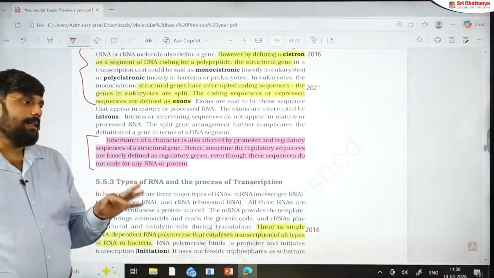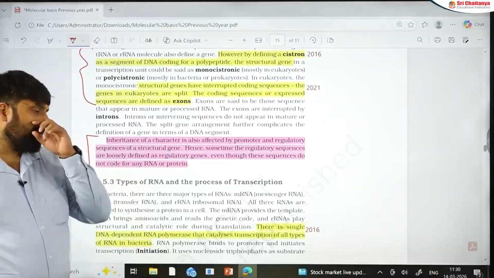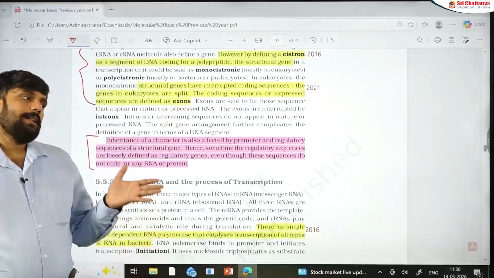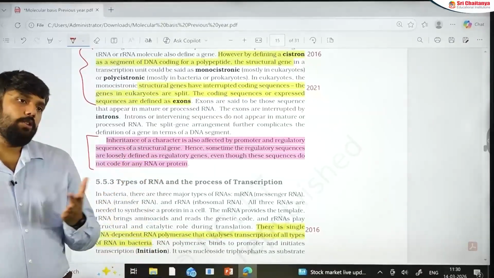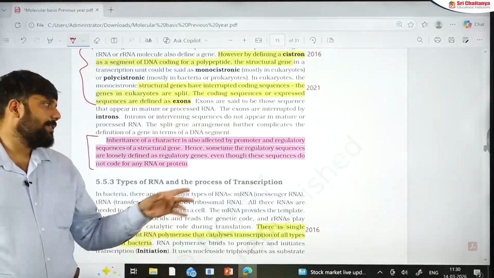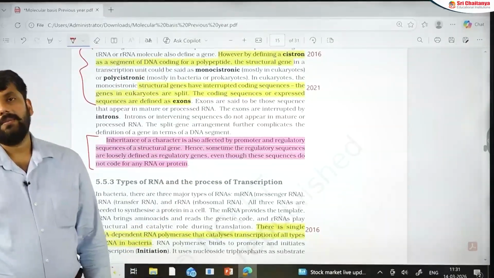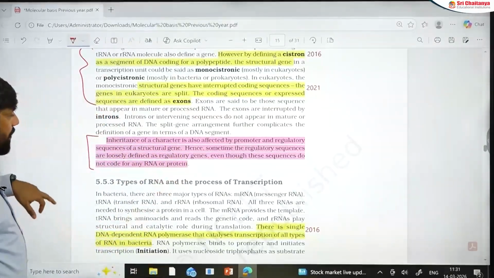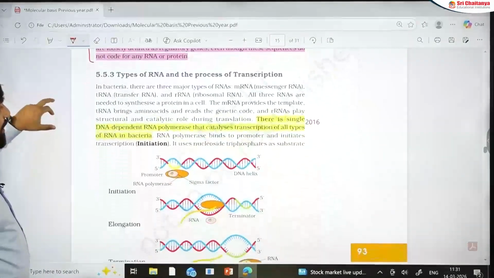So this gives you the idea why the cistron term was needed. Somebody can ask why the cistron term is needed when the gene term was already there. The gene term has lost its value because any part of DNA which is doing anything was named a gene. That's why we have to come up with the concept of cistron. It is an important paragraph, don't forget to remember it line by line.